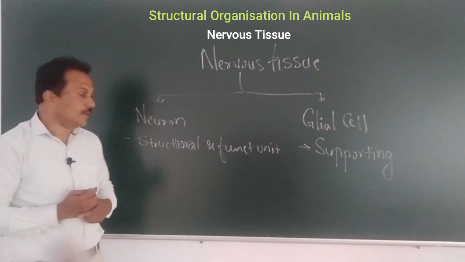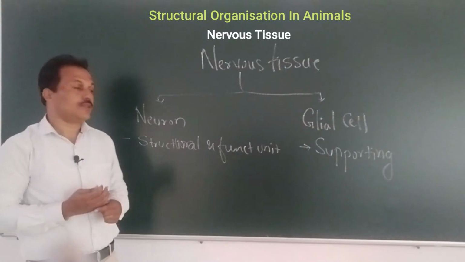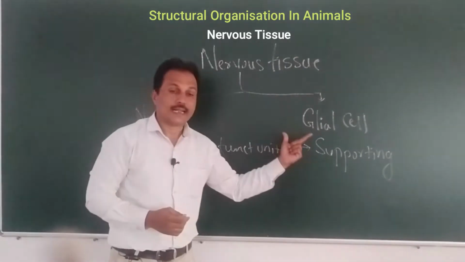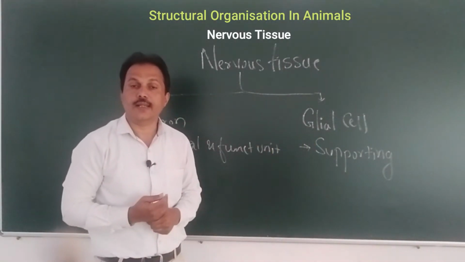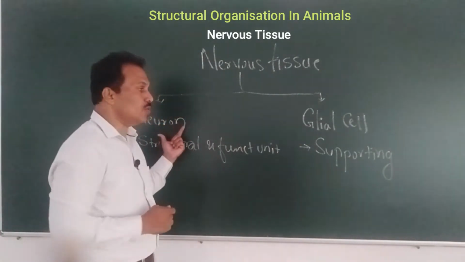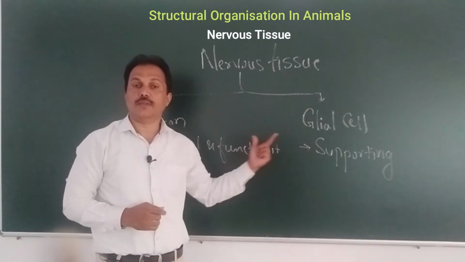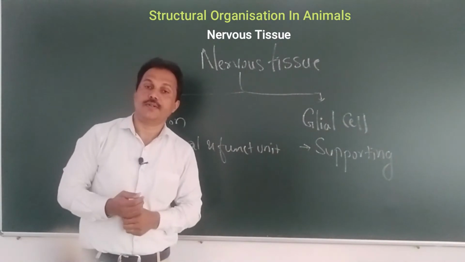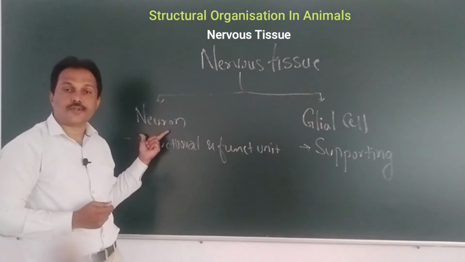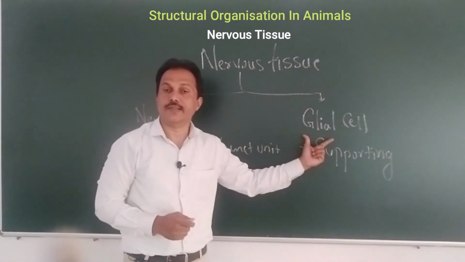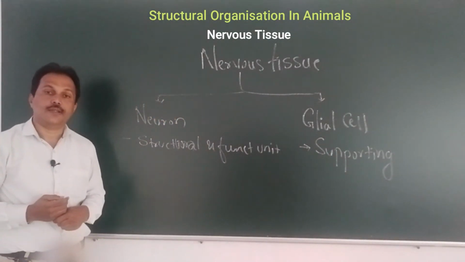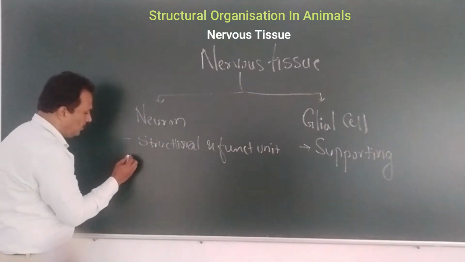The main cell, that is the structural and functional unit of nervous tissue, is the neuron or nerve cell. Another type of cell, glial cell. What is the function of glial cell? It acts as a supporting cell. What is the difference between the neuron cell and the glial cell? Both make the nervous tissue. So the first important difference is that neuron is the structural and functional unit, whereas glial cell is the supporting unit.